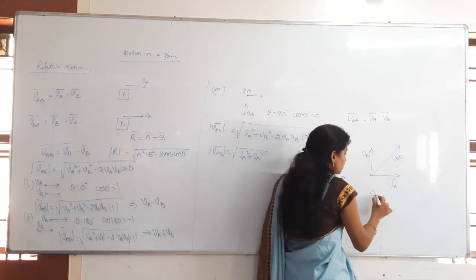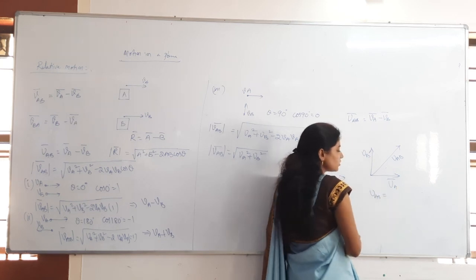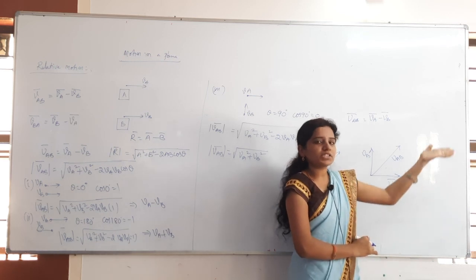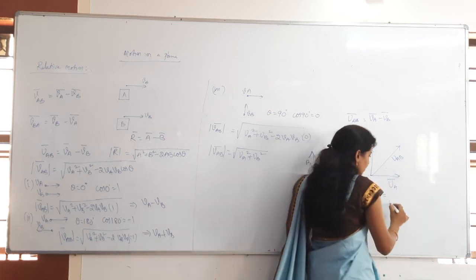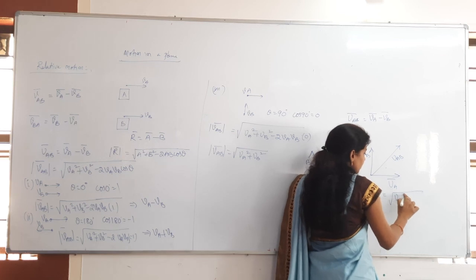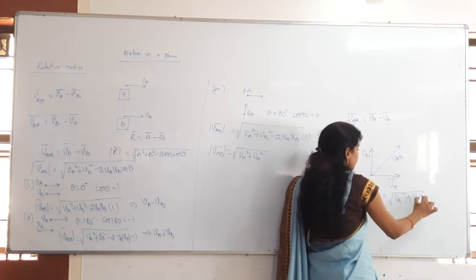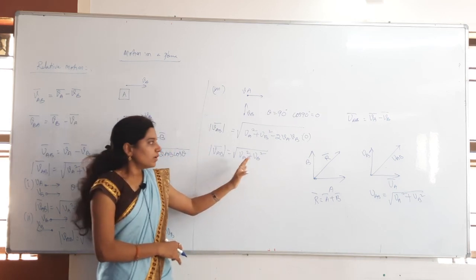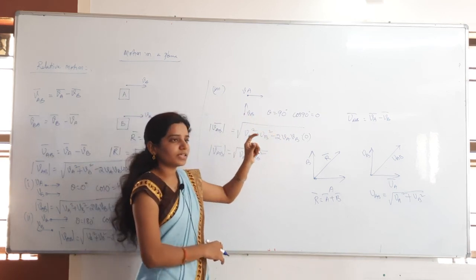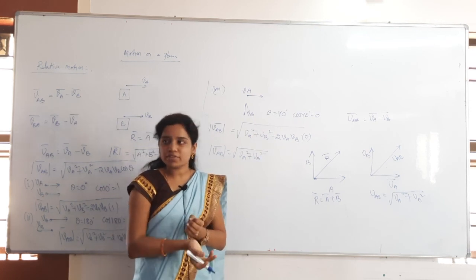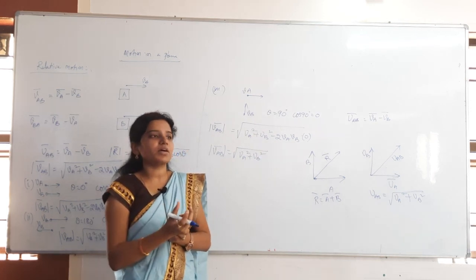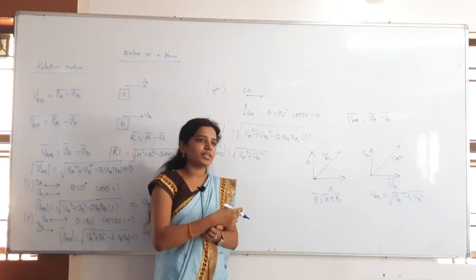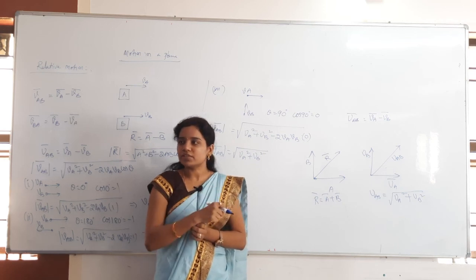So VAB is equal to, by Pythagoras law, hypotenuse is equal to under root side square plus side square only, na? So under root, one side square is VA square, another side square is VB square. Same answer or not we got? Understand it clearly? So wherever you get the resultant, it is the velocity of A with respect to B, they are describing the resultant velocity. Might be apply any law, parallelogram law or triangle law, that is the resultant velocity.